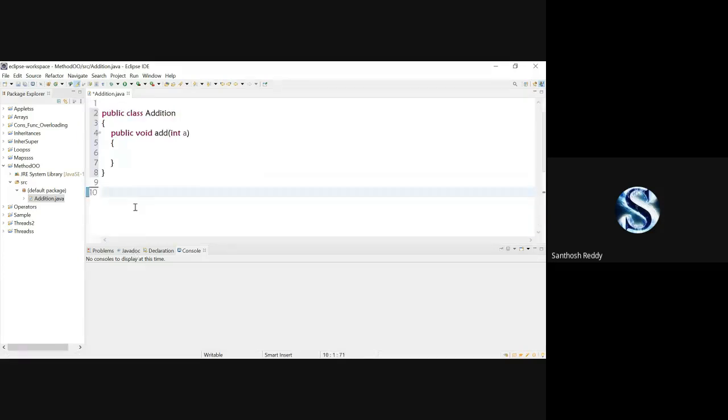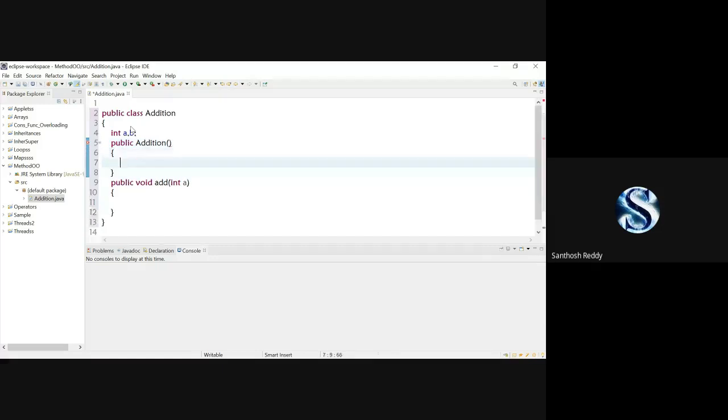Now what I'll do here, in the addition class, first I'll declare two variables, int A, comma, B. Okay, int A, comma, B. With the constructor, I am going to initialize the values of A and B. So, addition. Here I'll pass int A, comma, int B.